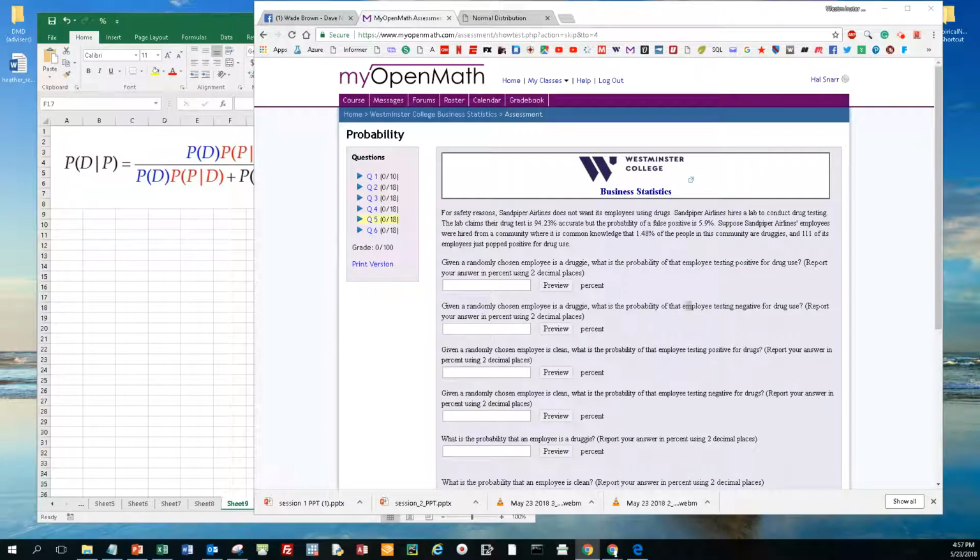So the first question is, given a randomly chosen employee is a druggie. What we're saying here is, if you could gather a bunch of drug users together and give them this test, we want to know the probability of that person testing positive for drugs. And all that is the drug lab's accuracy rate of 94.23%.